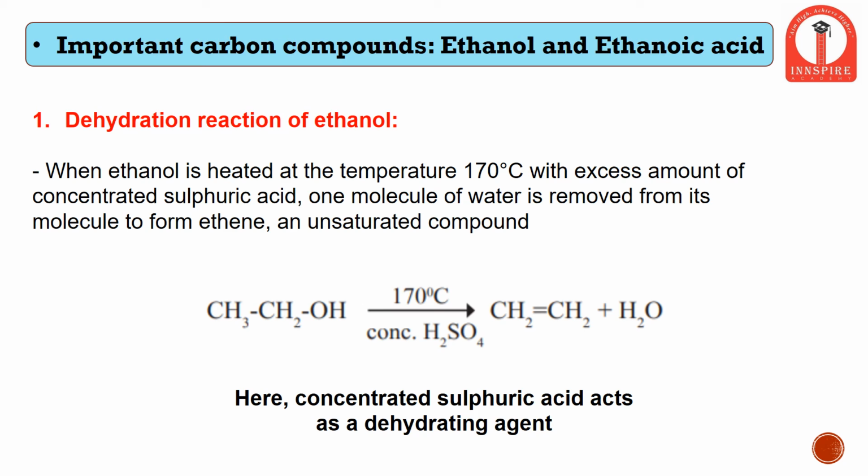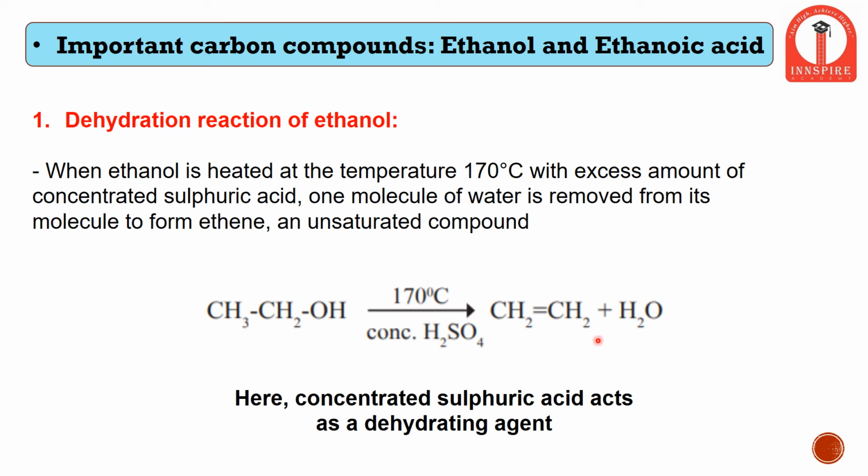Another chemical reaction of ethanol is the dehydration reaction. Dehydration means removal of a water molecule. When ethanol is heated at a temperature of 170 degrees Celsius in the presence of sulfuric acid, it starts losing its water molecules, leading to the formation of ethene. Therefore, sulfuric acid acts as a dehydrating agent.